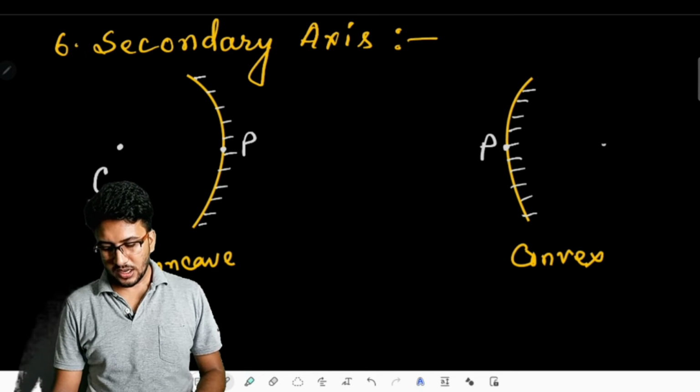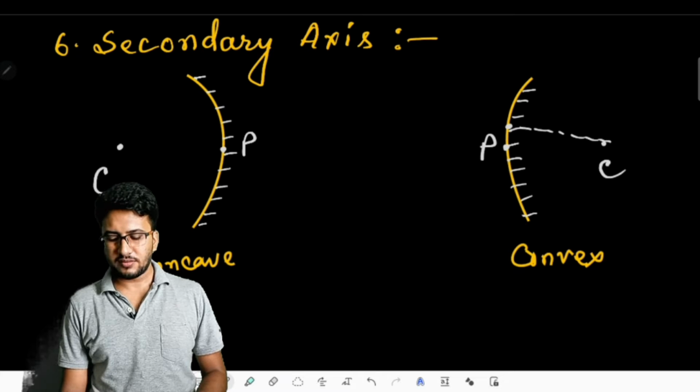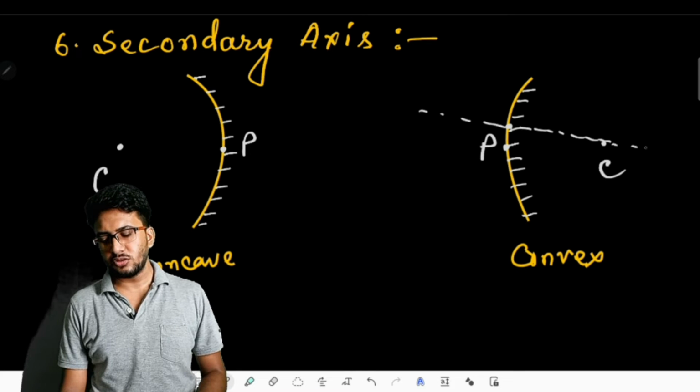But if we join, except the pole, other points on the mirror, suppose I join this point with the center of curvature, then an imaginary line passes through in this sense also.